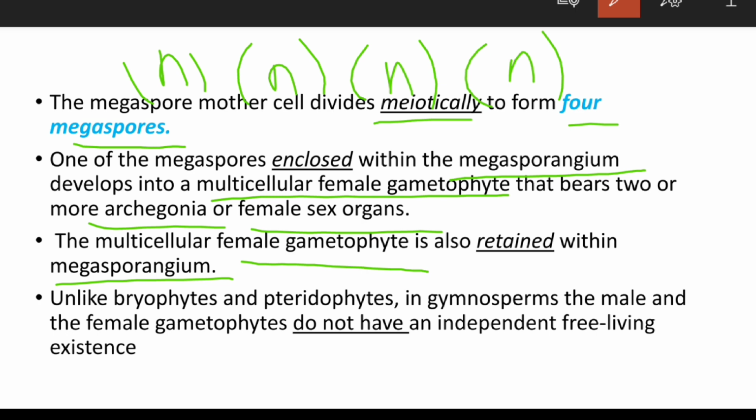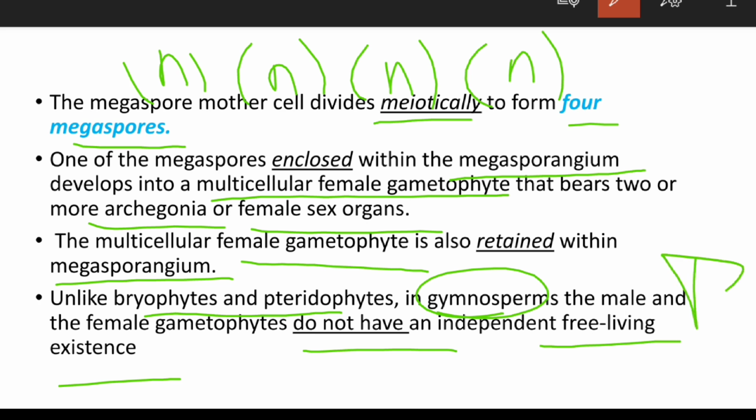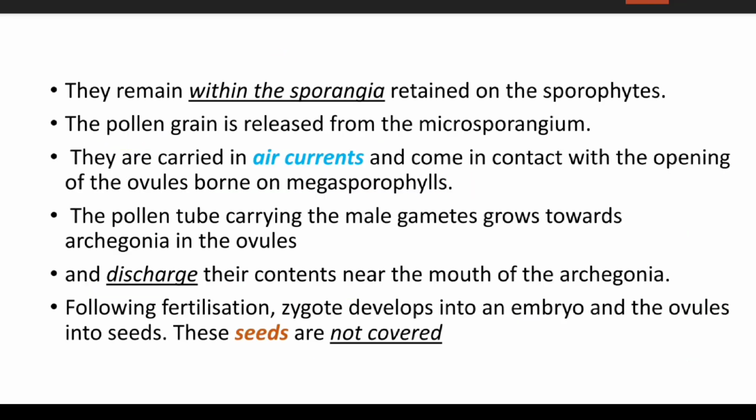So, unlike bryophytes and pteridophytes, in gymnosperms the male and the female gametophyte do not have an independent free living existence because they are dependent on the sporophyte. Sporophyte is their dominant phase. This is also important: they remain within the sporangia and are retained on the sporophyte.